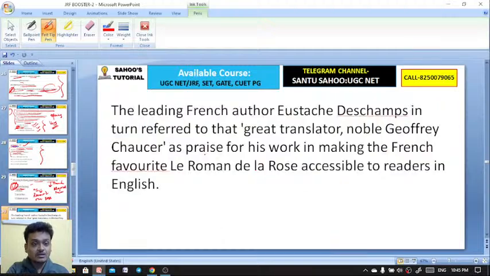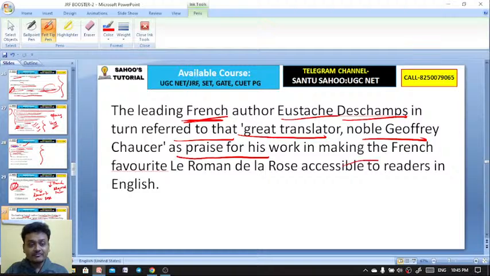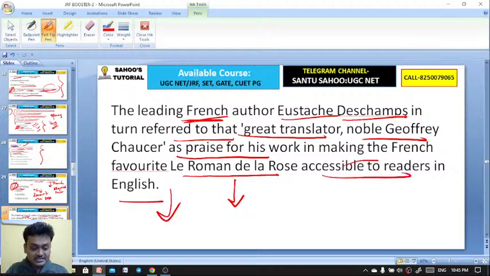Remember that. Here the leading French author, Eustache Deschamps, in turn referred to that great translator Noble Geoffrey Chaucer in praise of his work in making the French favorite Roman de la Rose, the original allegorical French work, accessible to readers in English. Who translated it into English? That is actually Chaucer. So that's why Eustache Deschamps, the leading French author, praised Chaucer.